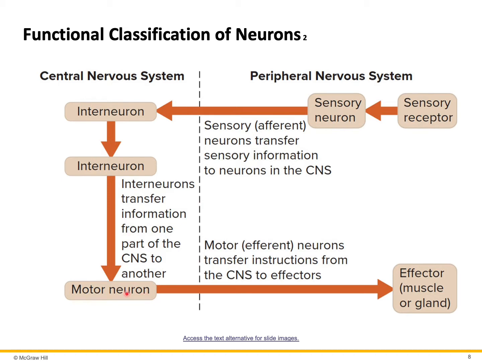And finally, we have motor neurons. Motor neurons are also called efferent neurons. Their function is to carry electrical impulses from central nervous system to effector organs.